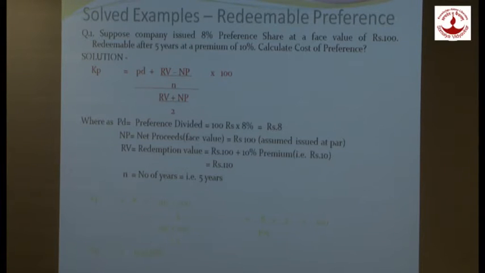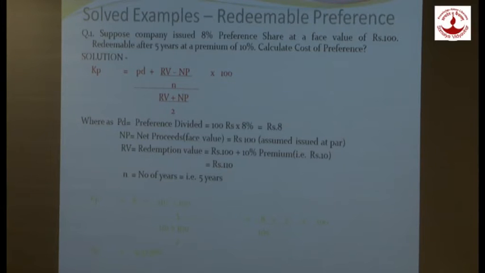Now what is the formula? The formula is KP is equal to PD plus RV minus NP upon N, upon RV plus NP upon 2, into 100. Whereas what is PD? What is my face value? My face value is 100. Rate of dividend 8%. So my amount of preference dividend would be as shown. What is my net proceed?